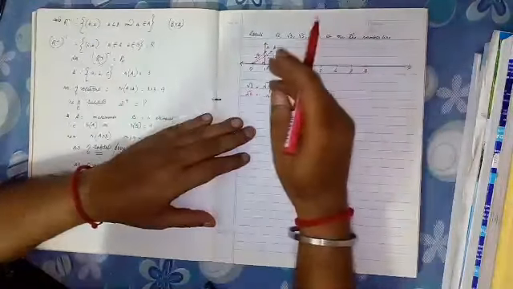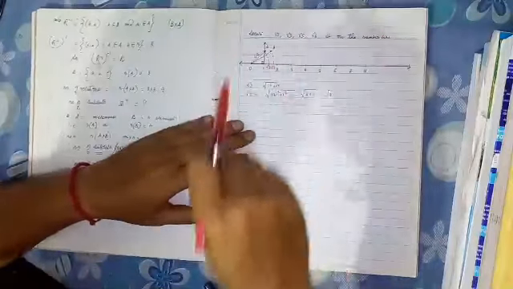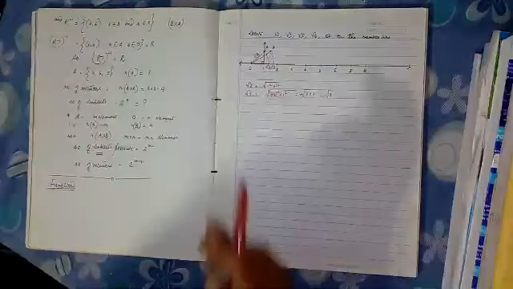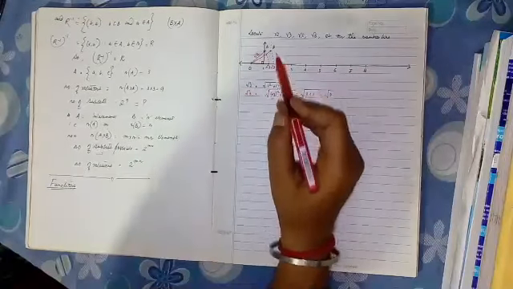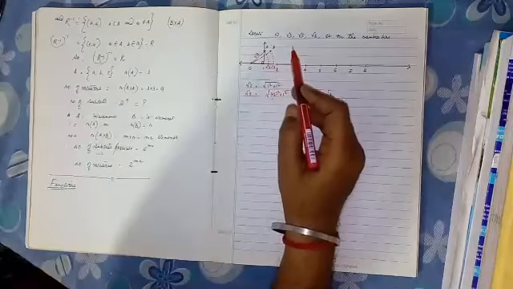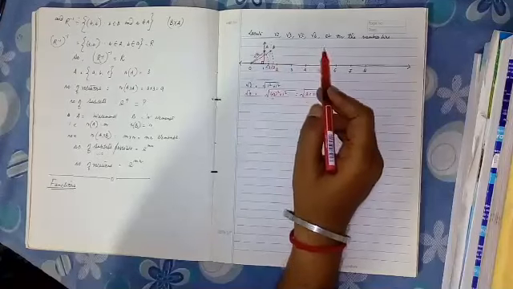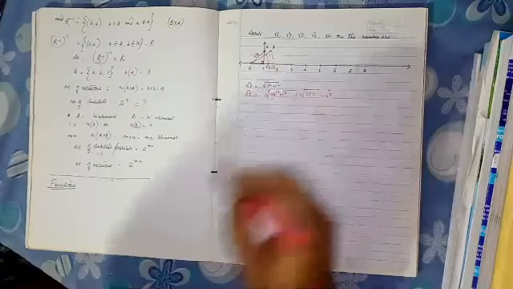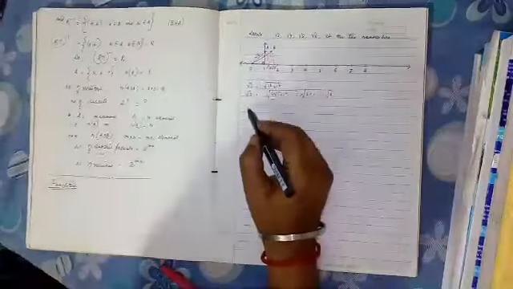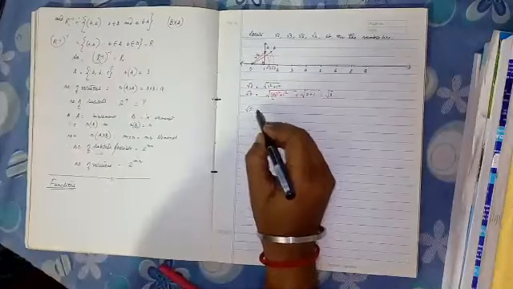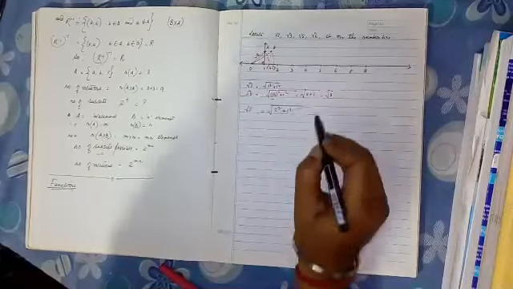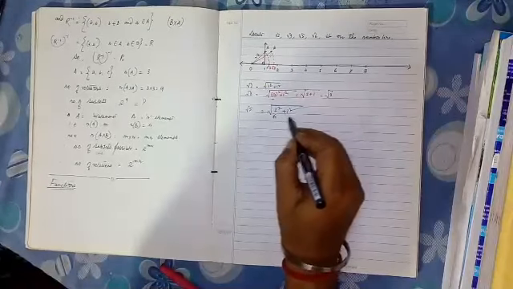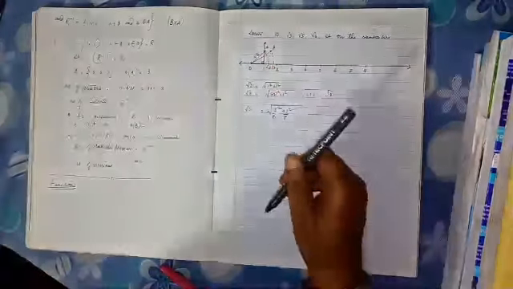Now go on doing the same way, you will get the value, that is you can locate root 2, root 3, root 5, root 6 on the number line. Similarly for root 5. Root 5 means under root of 2 square plus 1 square. So this is base and this is perpendicular.